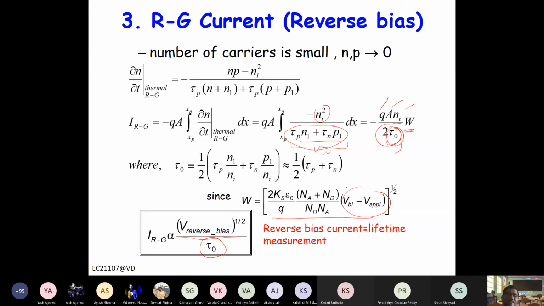So this reverse saturation current can also be used to measure the lifetime, but it will not measure the individual lifetimes tau n and tau p. It will measure the effective lifetime tau naught.